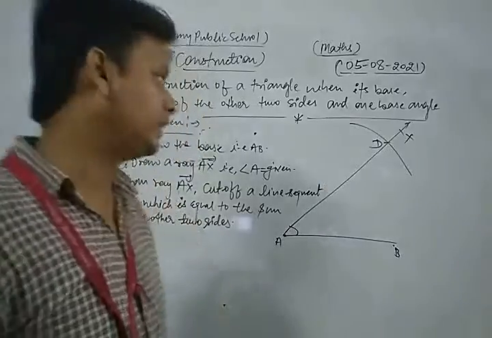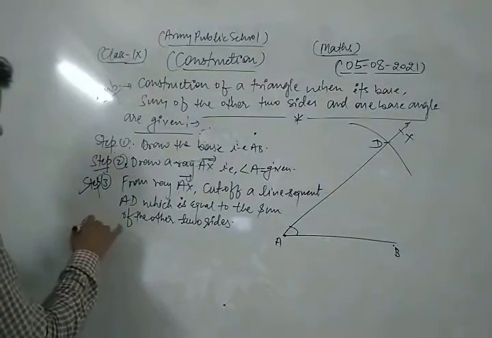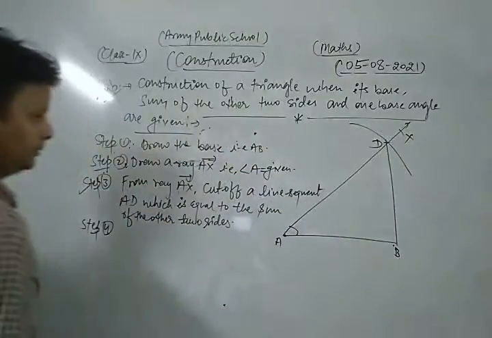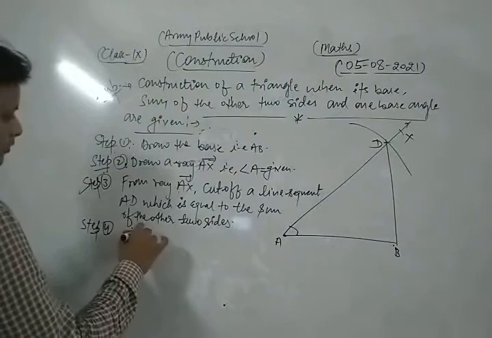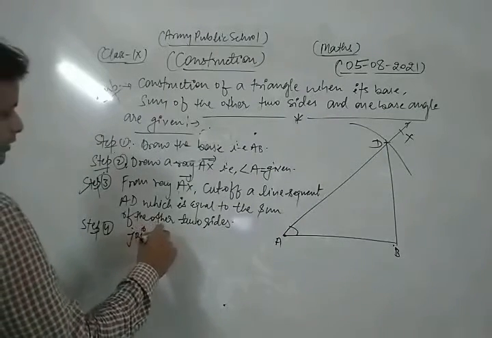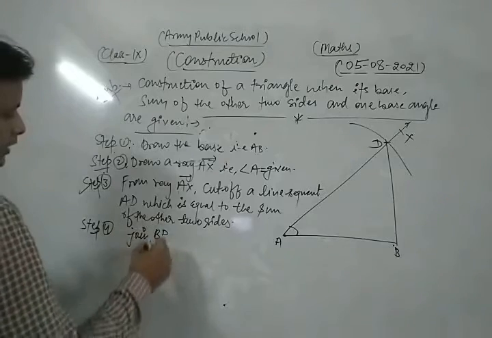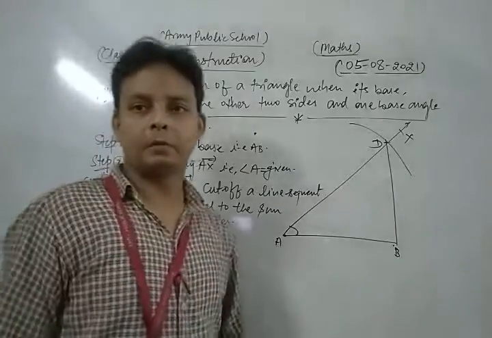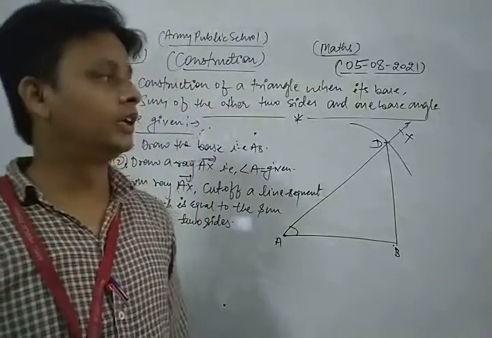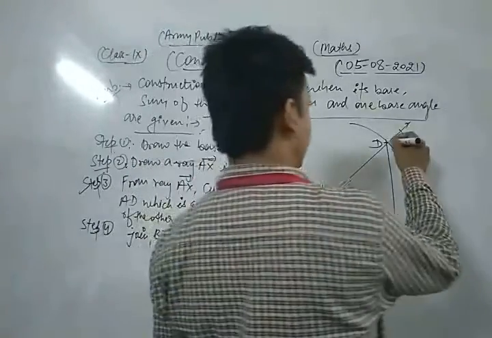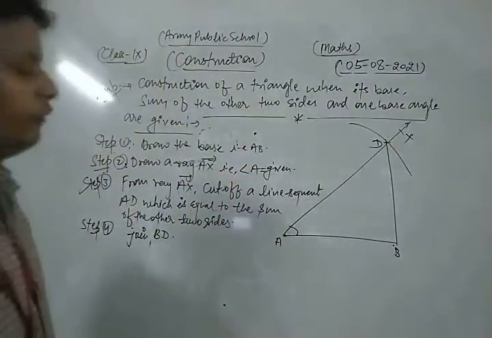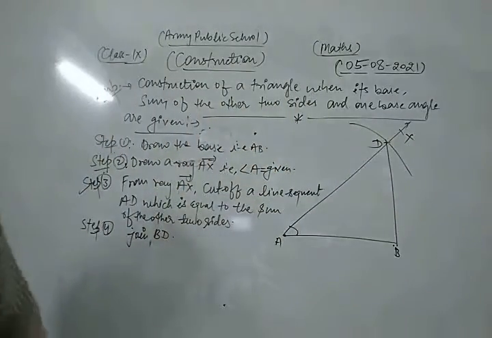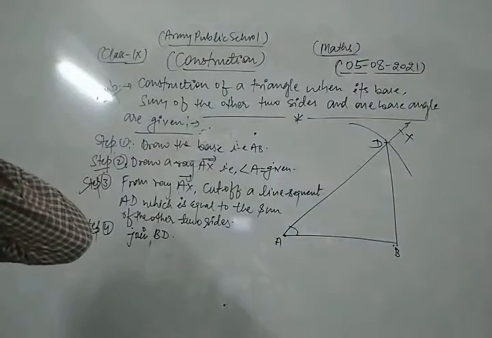Now after that, join BD. In the next step of construction, step 4, join BD. Now, what is the next step? Dear student, the next step is what? Let's see. Join BD. Okay. Now, we construct the perpendicular bisector of BD. We draw the perpendicular bisector of BD.